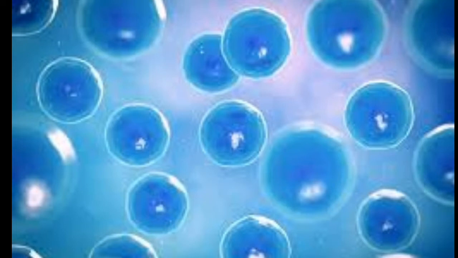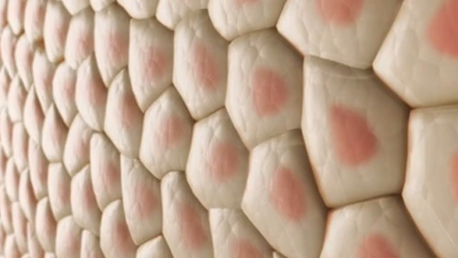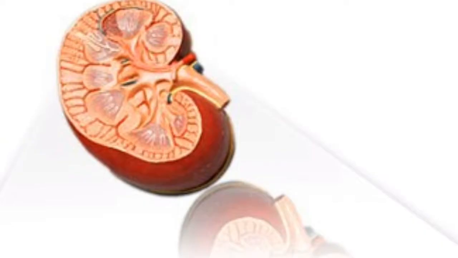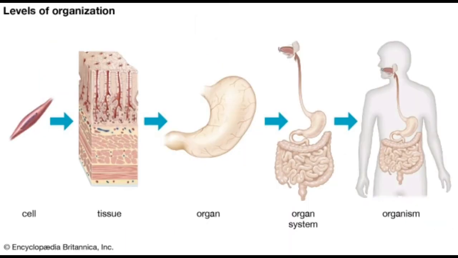Are all the cells of similar shape and size? No. There are different groups of cells performing a variety of functions. The cell shape differs according to the functions they perform. A group of similar cells performing a common function is known as a tissue. A group of tissues with well-defined boundaries performing multiple functions is known as an organ.